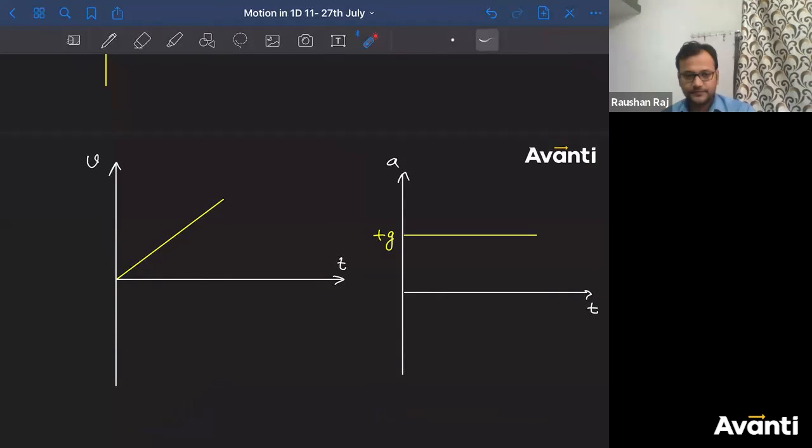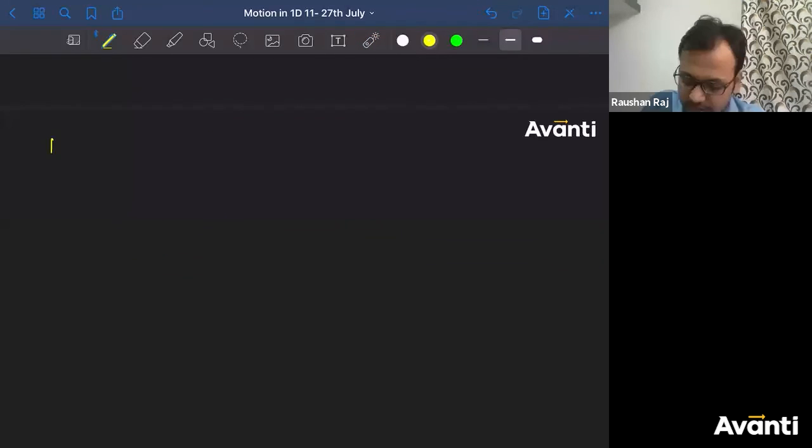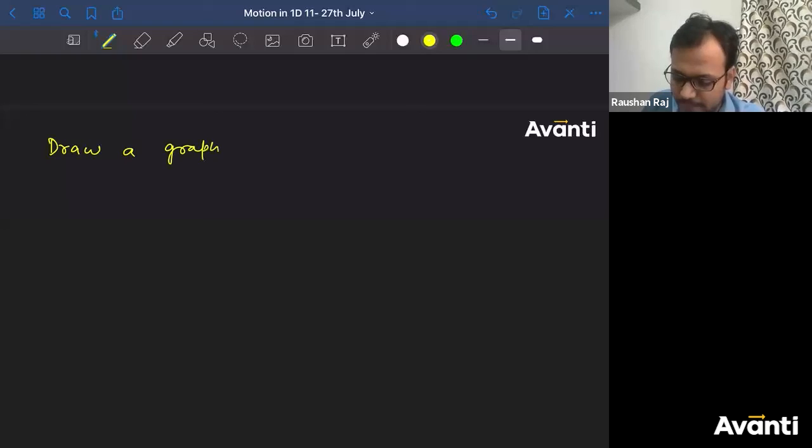So if I give you a homework, will you solve this? Related to this kind of problem, motion under gravity. Will you solve a question related to this? So now there is a homework for you.